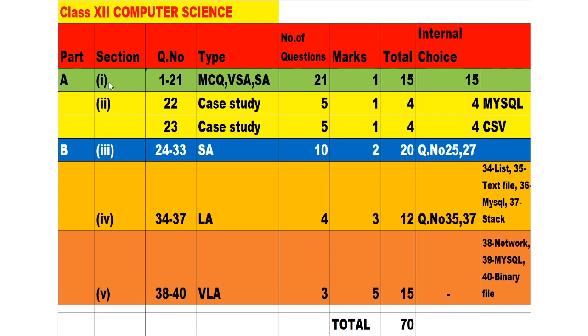Already you have seen in the last videos all the different sections of part A 1 and 2, part B 3 and 4. So I think it is very easy. You have gone through all the questions. So it will be very easy for you to score 100 out of 100. And if you solve these type of questions, I will try to make many more sample papers, 2, 3, 4 similar type of sample papers, and I will share all the videos with you so that you can prepare well before your exams. So today we will start solving this last section.